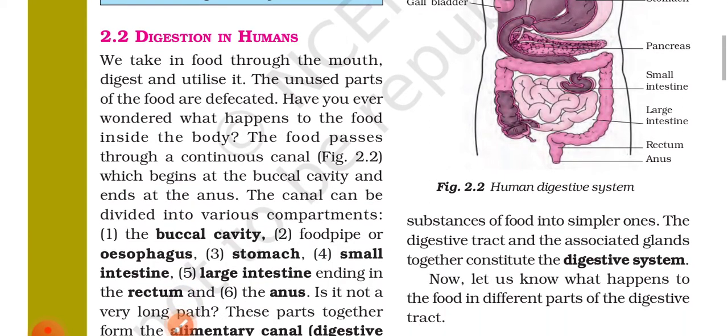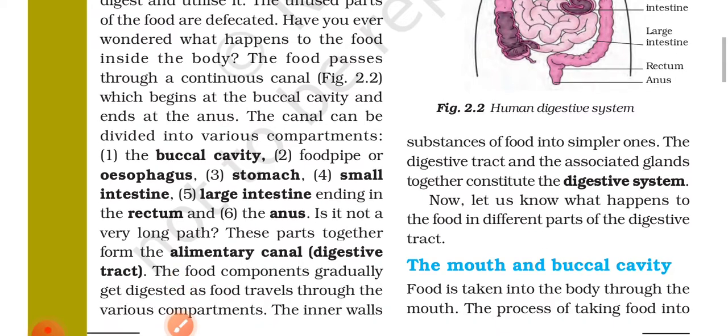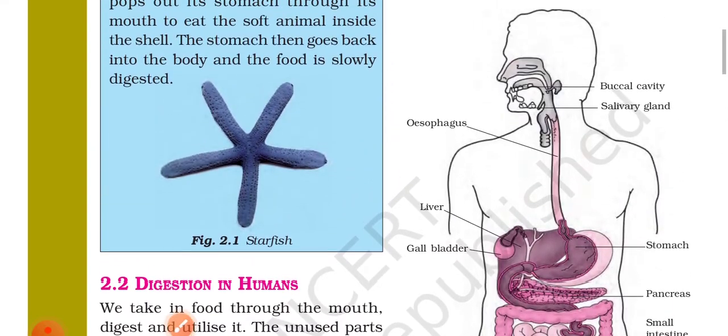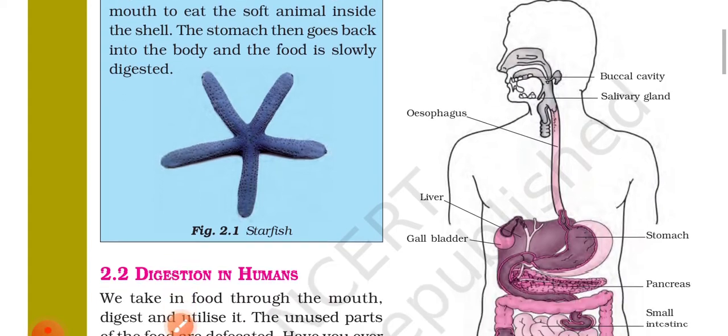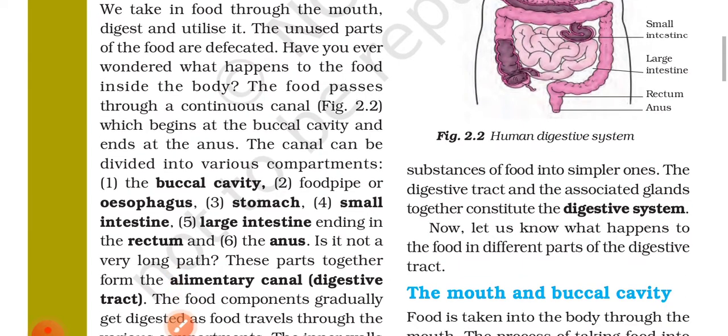2.2 Digestion in humans. We take in food through the mouth, digest and utilize it. The unused part of the food is defecated. Have you ever wondered what happens to the food inside the body? The food passes through a continuous canal, Figure 2.2, human digestive system, which begins at the buccal cavity and ends at the anus.